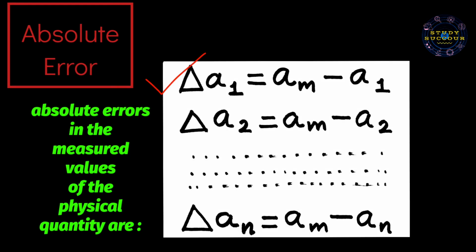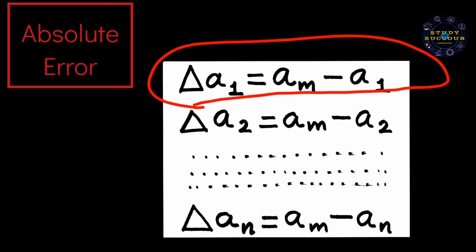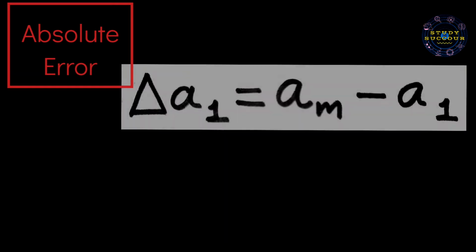By definition, absolute errors in the measured values of the physical quantity are, continuing with the assumptions of the previous error, del A1 equal to AM minus A1, del A2 equal to AM minus A2, and so on, completing with del AN equal to AM minus AN. So in order to explain, let me take the first equation, which is del A1 equal to AM minus A1.